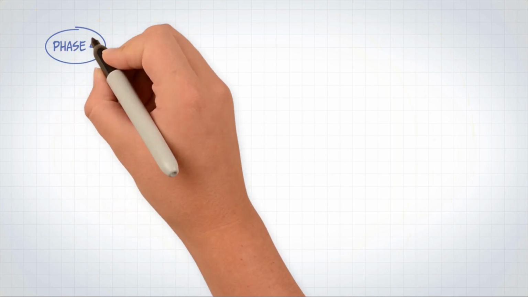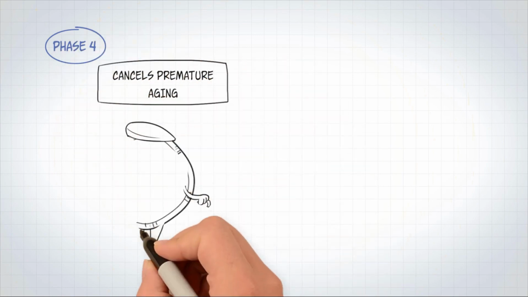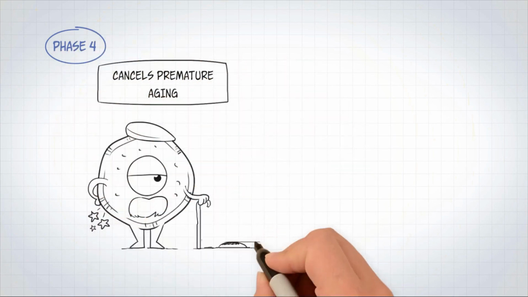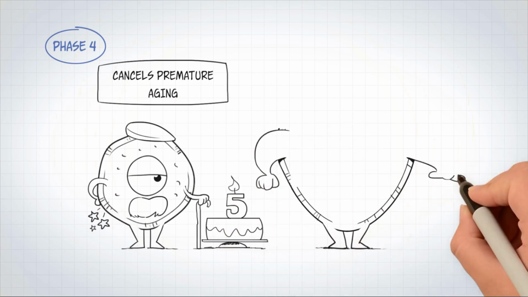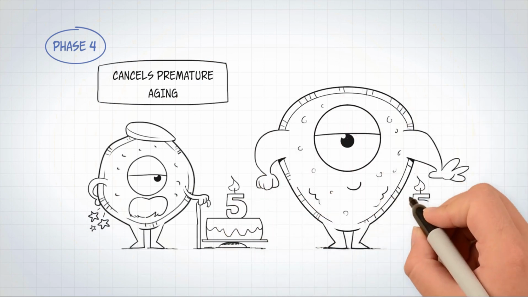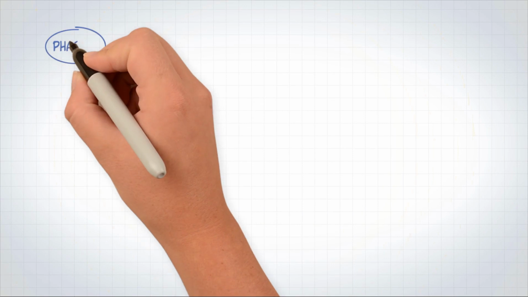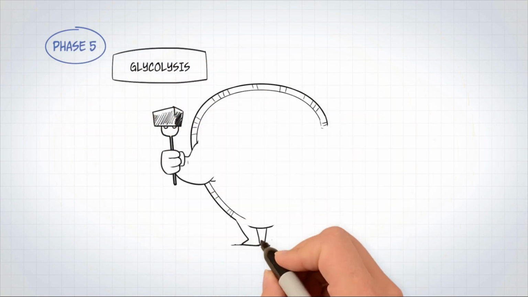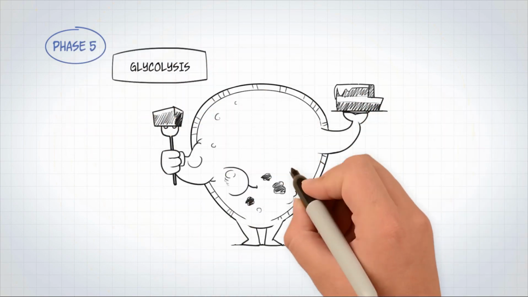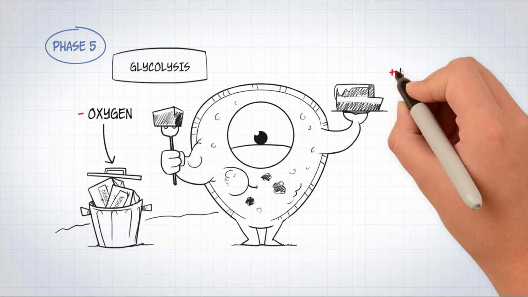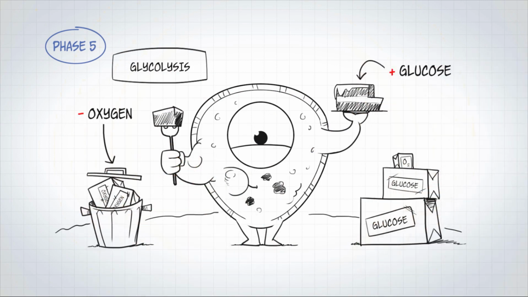Phase 4. Another feature that the cell manages to gain through mutation is an ability to prevent premature aging. A cell will do this by producing telomerase, the enzyme that repairs telomeres. In other words, the cell will become immortal. Phase 5. We now have a cell that can multiply uncontrollably. To maintain this, it needs to find a way to feed using a different metabolism than a normal cell.